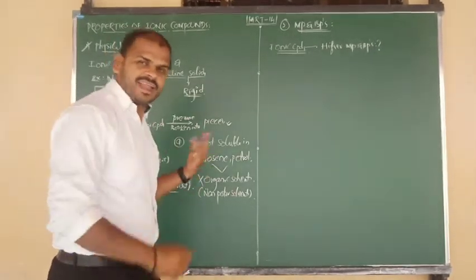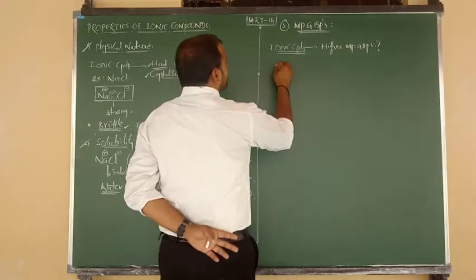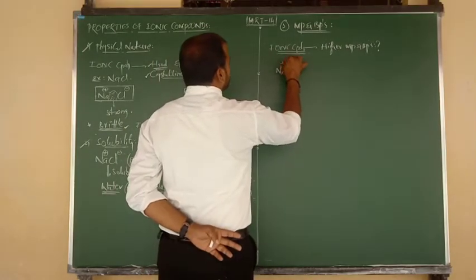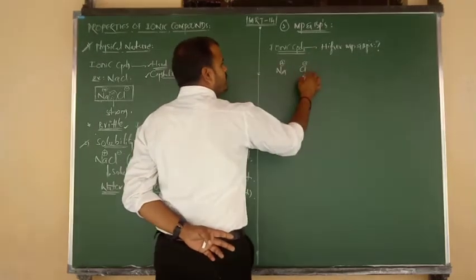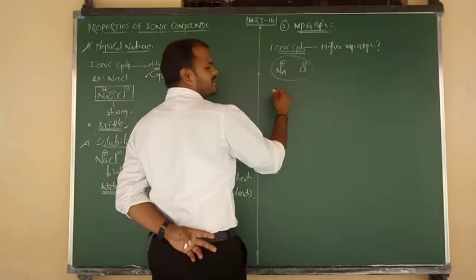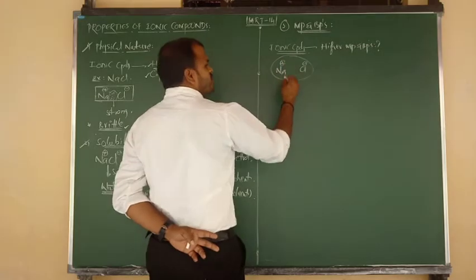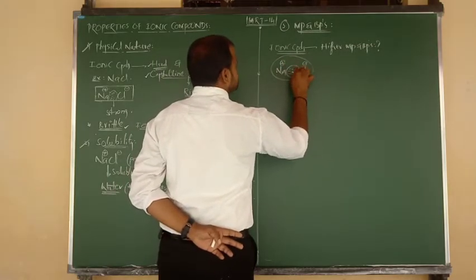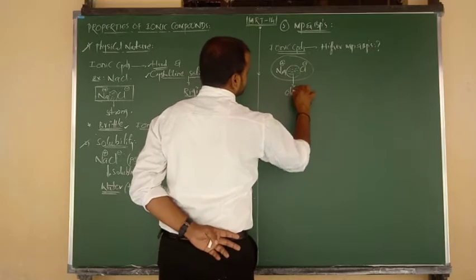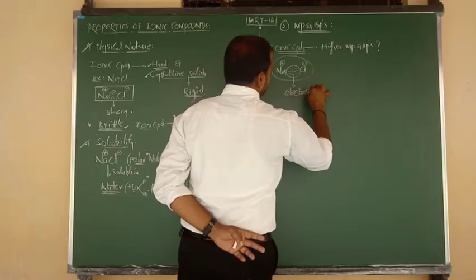Again, the reason I have already told you. The best example is sodium chloride. Sodium contains plus and Cl contains minus. Between two oppositely charged ions, between two opposite forces, there will exist electrostatic forces of attraction.